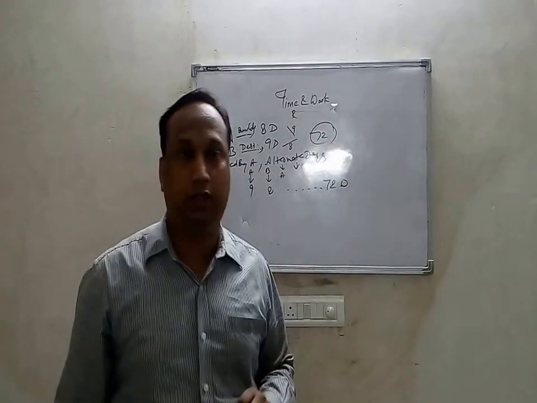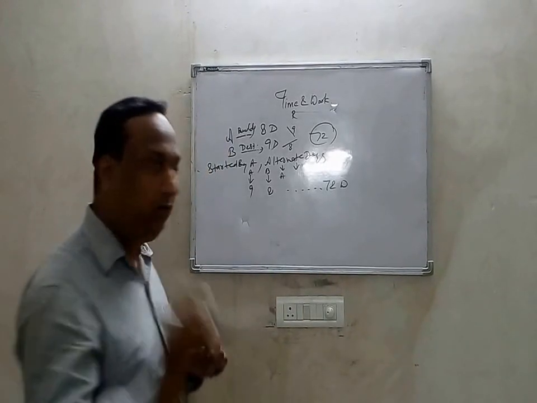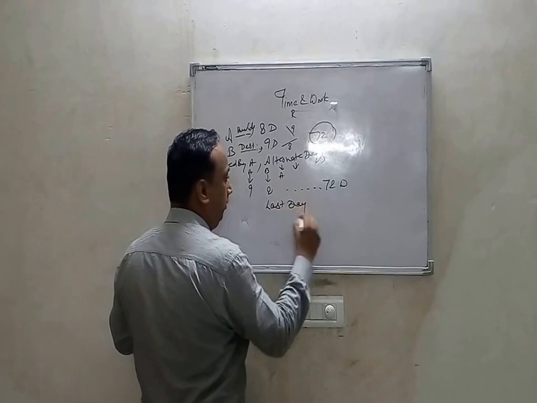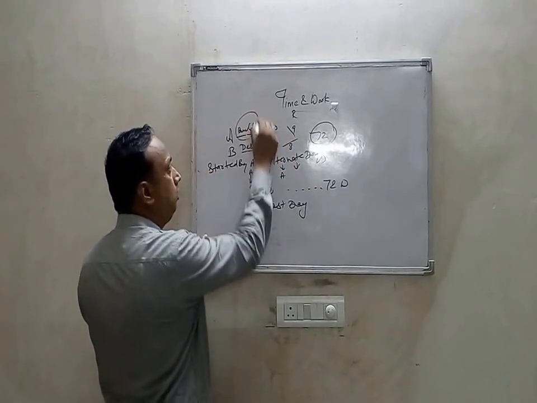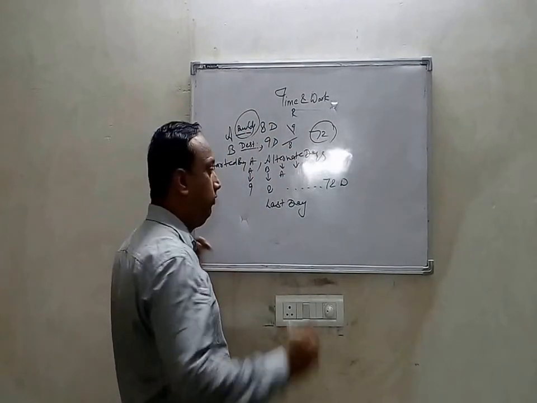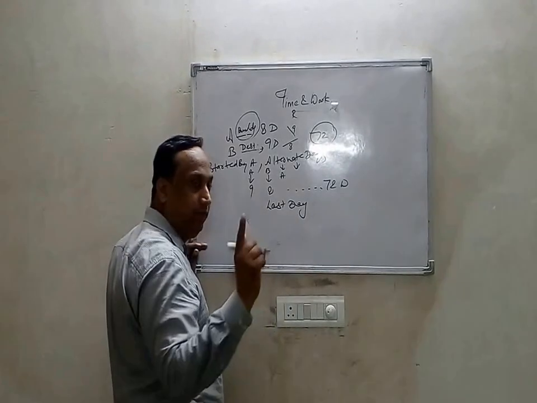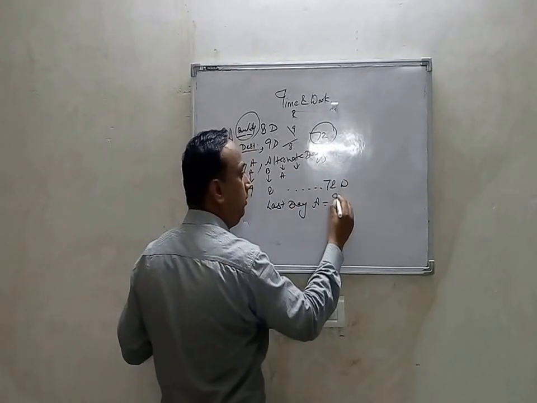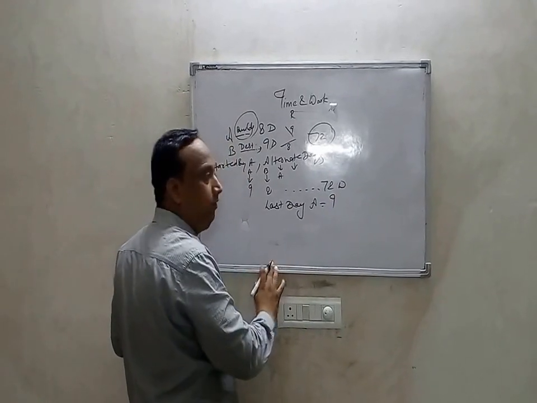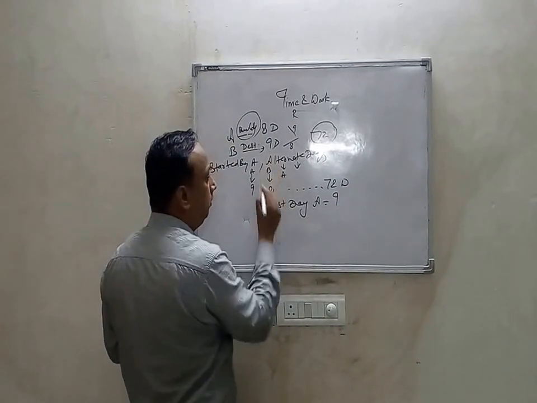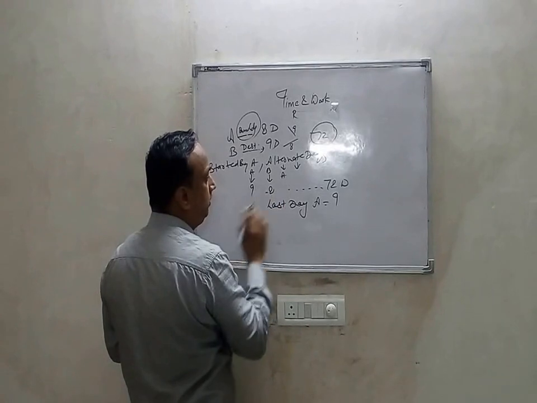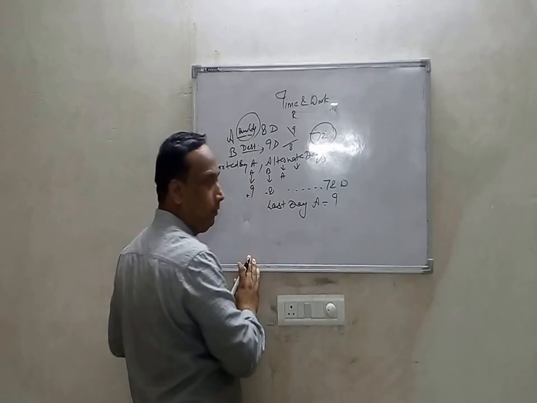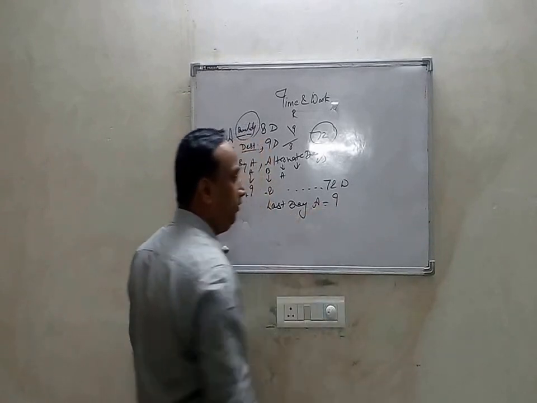The same logic: on the last day A will perform the work, because A is building the wall. So finally we will complete the work, and the last day will be done by A. Now A will perform a work of 9. B destroys the wall, which means minus 8, while A's work is plus 9. Now the last day work of A will be 9.